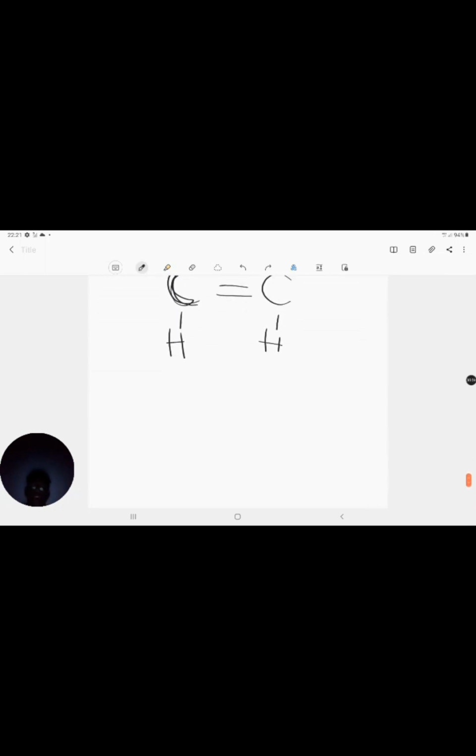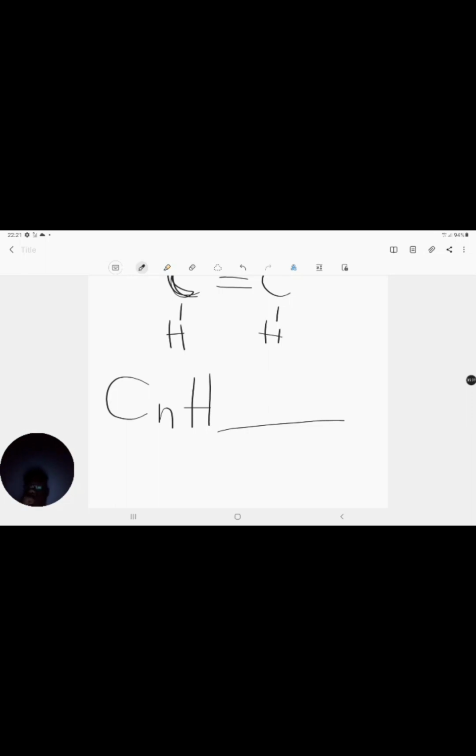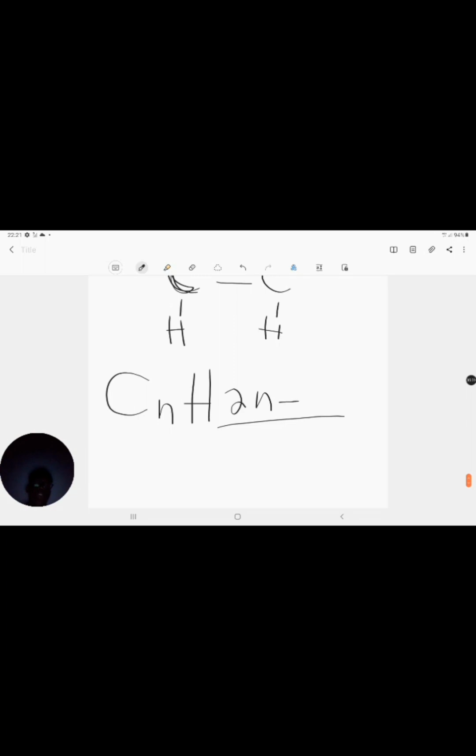Let's see. I still want to make my C N. This I want to keep as N always, right? Because remember, we're dealing with organic chemistry, and organic chemistry is the chemistry of carbon. So I'm just going to base everything off of the number of carbons. That's why I'm calling my carbon N. And I have H, and H needs a general formula somewhere there. We need to establish it. Remember, for alkanes, we said it's 2N plus 2. But for this one, let's see what it will be.